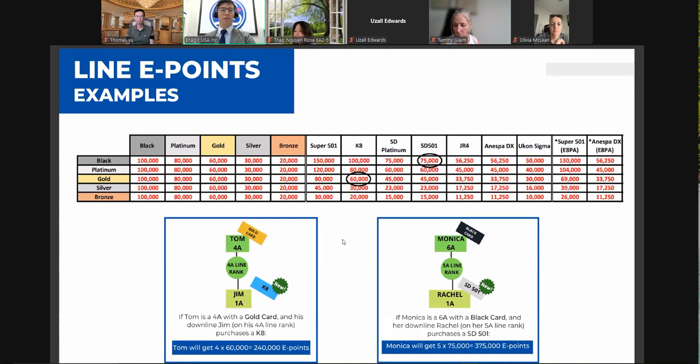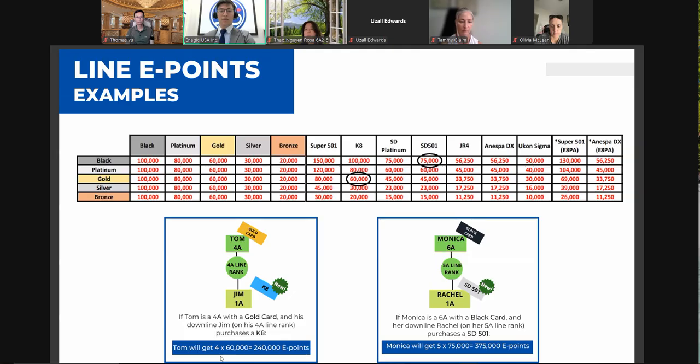A few more examples of line E points. So let's say Tom is a 4A, has an EAPA gold card, and a downline Jim purchases a K8. So this example is a product purchase, not a card purchase. Jim doesn't have an EAPA, but he purchases a K8.